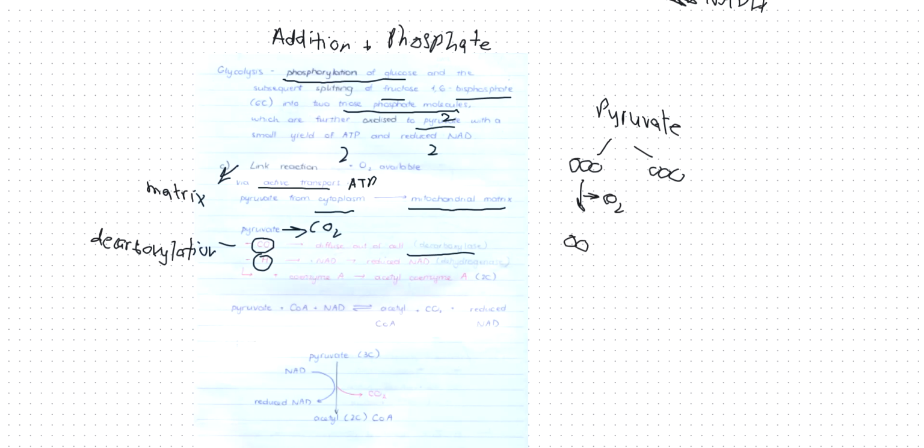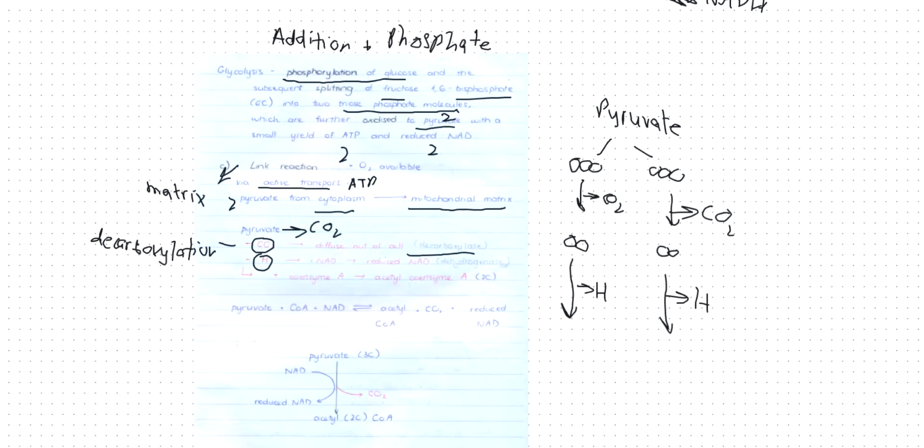Similarly, the same thing happens with the second molecule, because there are 2 molecules of pyruvate produced in step 1, which will go to step 2, or link reaction. So I make 2 molecules of 2 carbons now instead of 3. CO2 is released in the second pyruvate molecule as well. And then these 2 pyruvate molecules will release a hydrogen. So each pyruvate molecule releases a hydrogen.